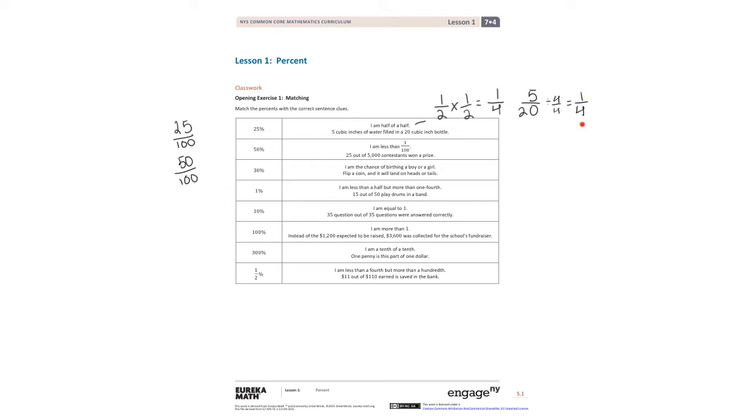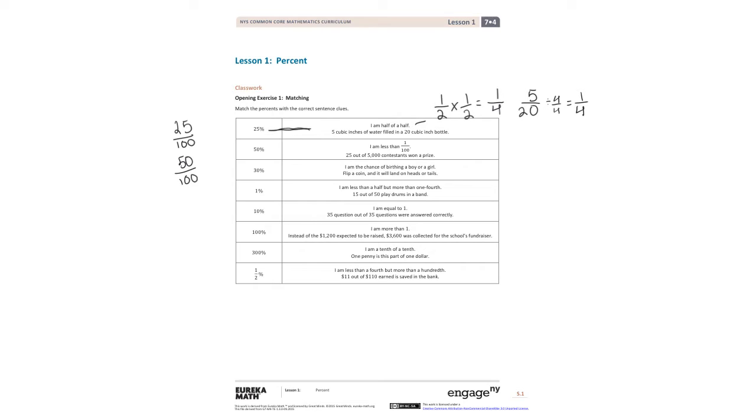Because I have 1/4, I can think about this like quarters. If I have 1 out of 4 quarters, which makes $1, that means I have 25 cents. So now I know that the percentage is 25%. So let's go ahead and match those.